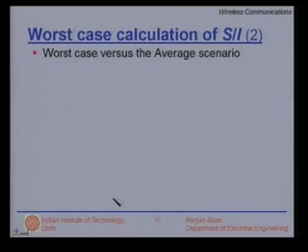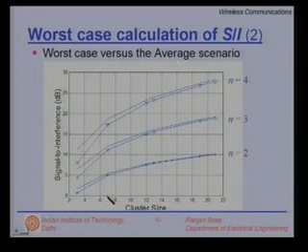The worst case versus average case scenario can be seen in the current slide. Here in this graph, on the x axis I have plotted the cluster size, on the y axis I have the signal to interference ratio in dB. The first curve, the topmost curve, corresponds to a path loss exponent of n is equal to 4.